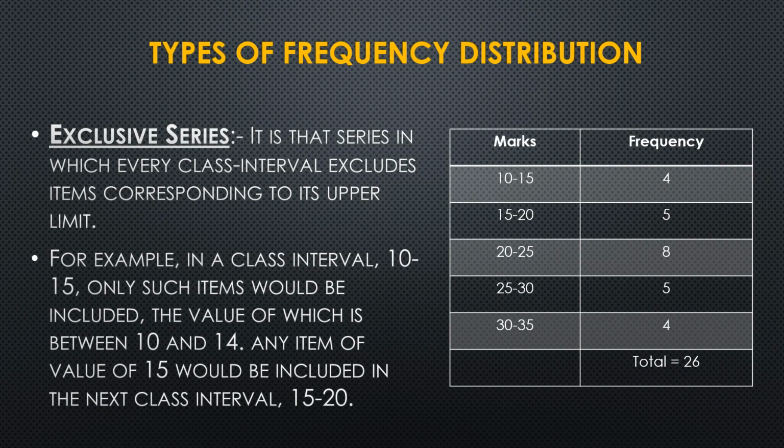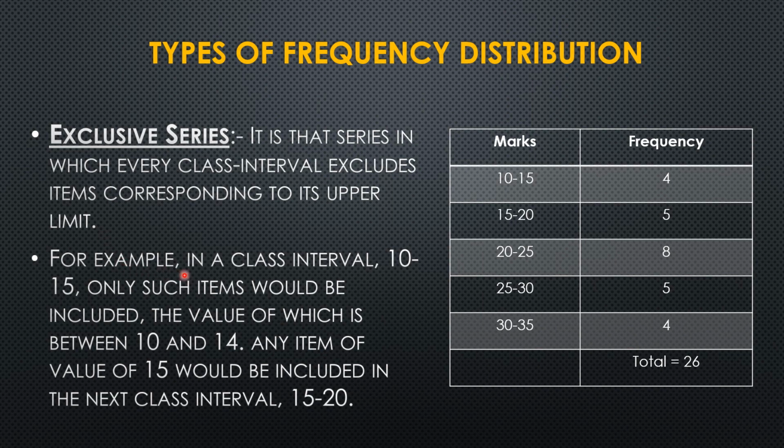Types of frequency distribution. So the first type is exclusive series. It is that series in which every class interval excludes items corresponding to its upper limit. Now please understand this with the help of an example.